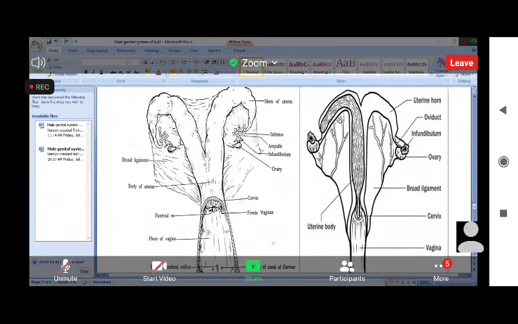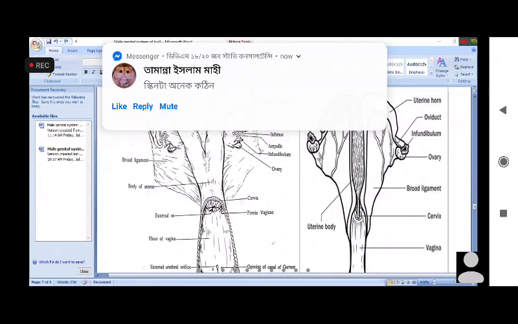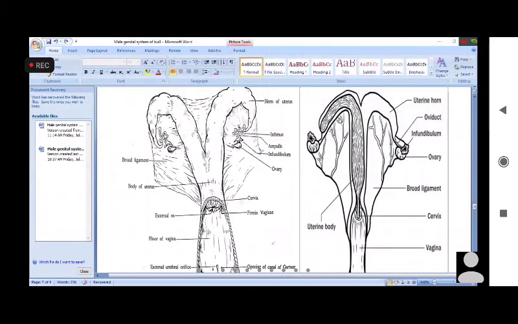And you know that this is the ovary. Do you know where fertilization takes place? In the oviduct or fallopian tube. And the baby grows where? In the body of the uterus or horn of the uterus? Body of the uterus. No, in case of human it is in the body of the uterus.